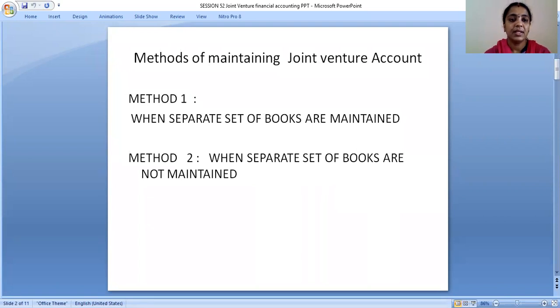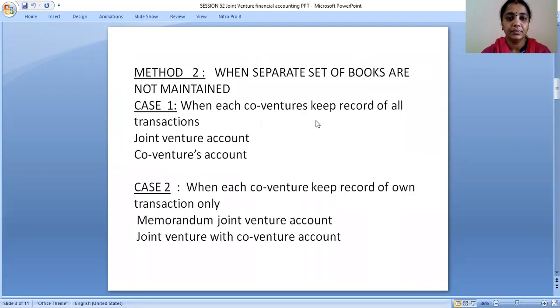As I already told you, in case of methods of maintaining joint venture, there are two methods. One is when a separate set of books is maintained, and the second is when a separate set of books is not maintained. In this session, we are going to discuss when a separate set of books is not maintained. Here there are two cases: case one and case two.